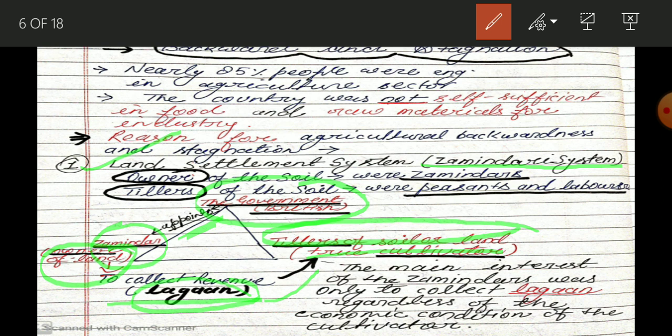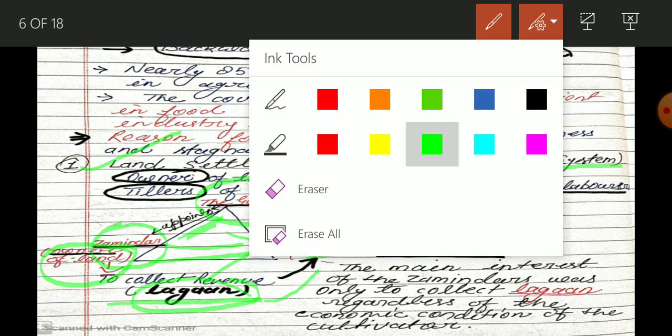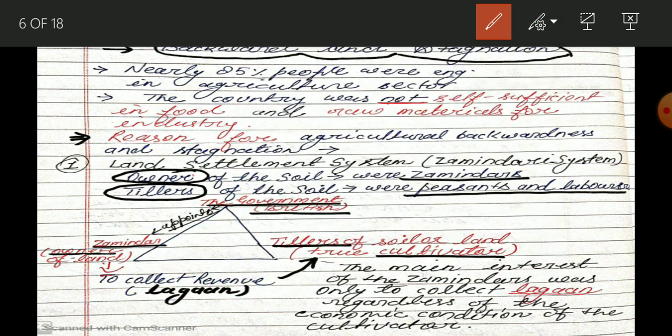Okay, when there is British rule, they have political power. So they shifted this ownership to themselves, and they appoint a few people as owners of the land, known as a zamindar. These zamindars collect revenue that is fixed by the British, and they collect this revenue from the tillers of the soil. Okay, this is your zamindari system.